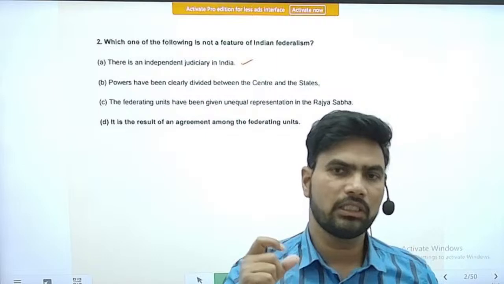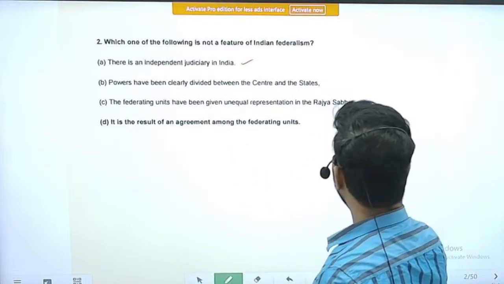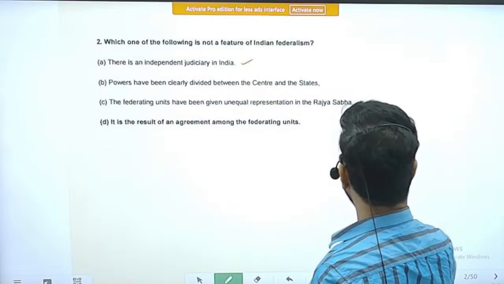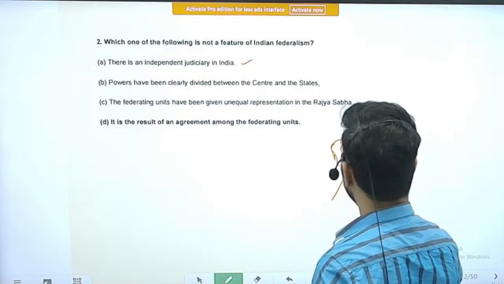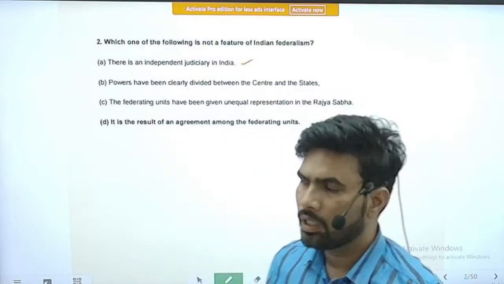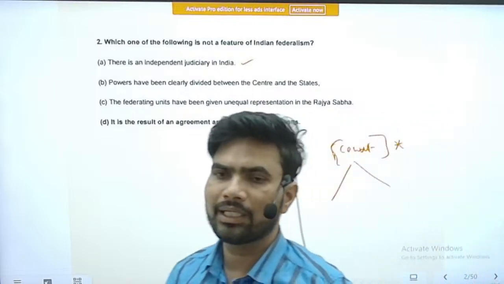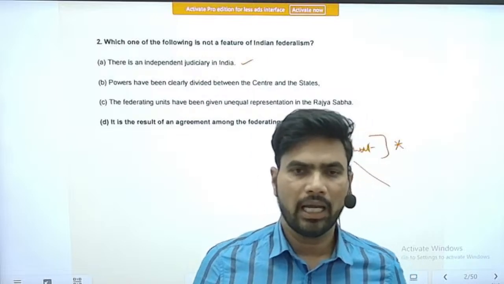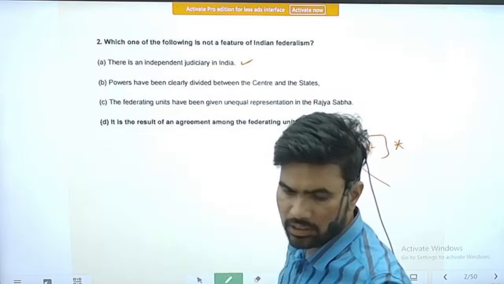What is the essential feature of federalism in India? There will be a highest court which will decide on the disputes between the center and the provinces, and its autonomy also has to be protected so that it can give transparent and proper judgments. So this is a feature of federalism.